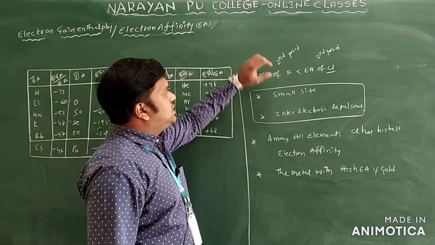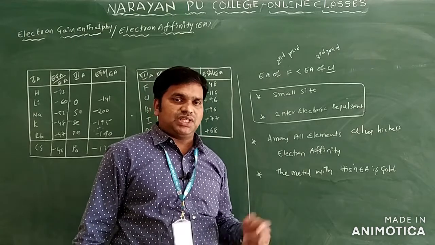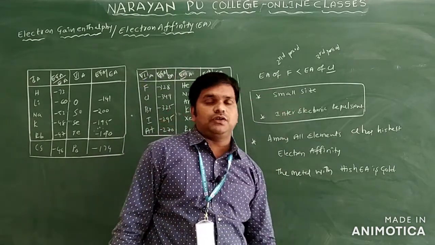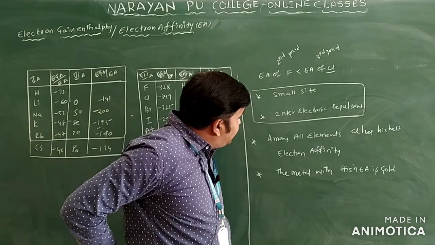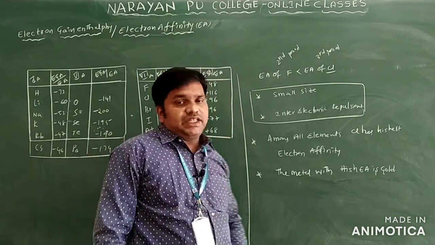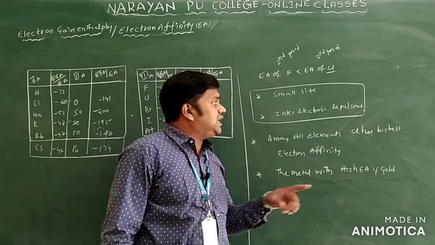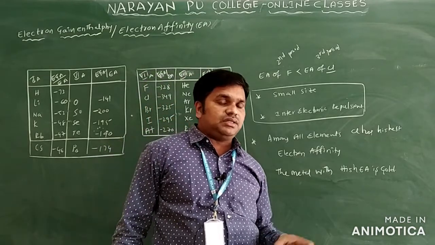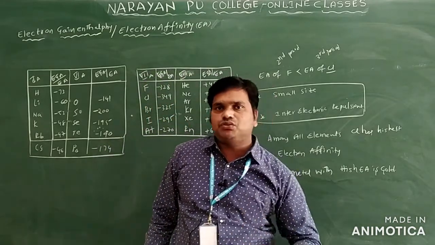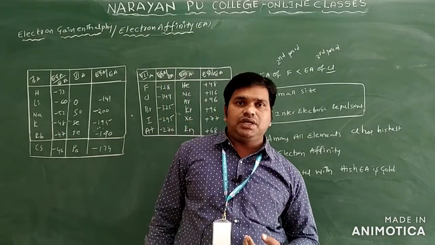Already we discussed the second period and third period element comparison only. What we discussed is oxygen, sulfur, and here fluorine and chlorine. Generally we will see the electron affinity value of fluorine is less than chlorine, because of small size and interelectronic repulsions. Suppose they ask a question or objective question, why fluorine is less than chlorine, you write these two reasons only: small size and interelectronic repulsions only.